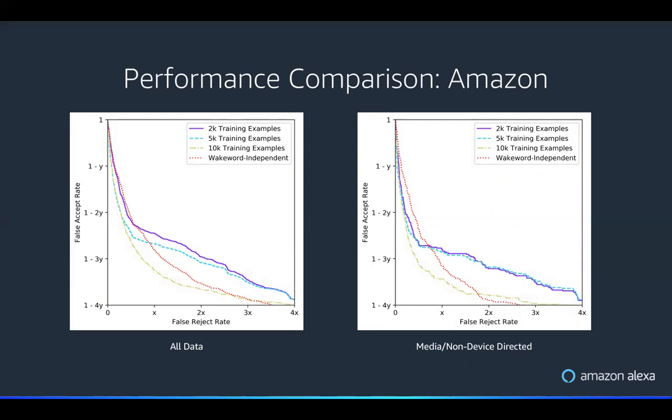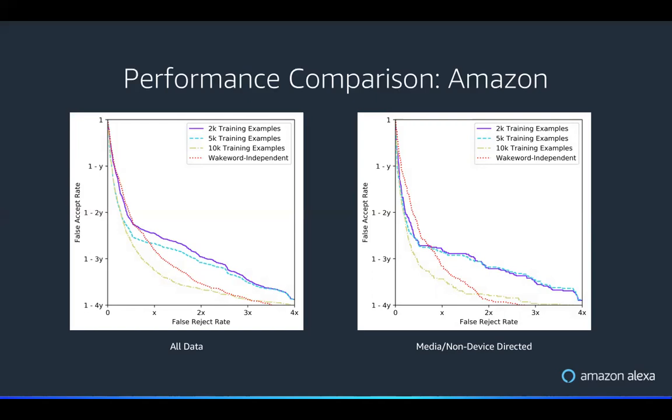And for a wide range of false reject rates, we actually have a lower false accept rate than a baseline model trained on 10,000 examples. And so this confirms our intuition that this model is useful in detecting false wakes, especially with respect to media and non-device directedness.